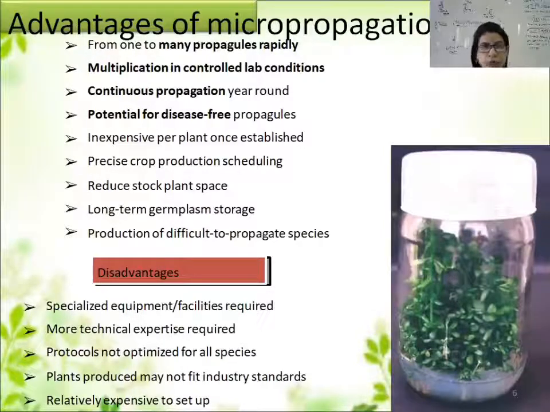Now the advantages of micropropagation. As we discussed earlier, mass propagation, multiplication in controlled lab conditions, continuous propagation, disease-free plants, and inexpensive per plant once established. What is the meaning of this advantage? Once we have established the protocol, production can be done in mass, and at that time we get plants inexpensively. The disadvantages are very few. They are that specialized equipment is required, technical expertise is required, and sometimes designing and optimization of the protocol is difficult for some species.